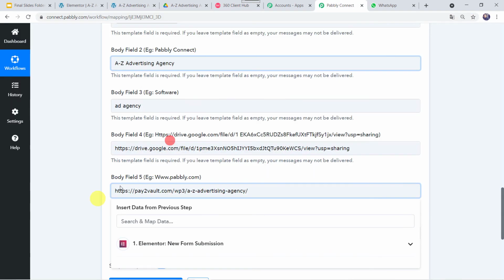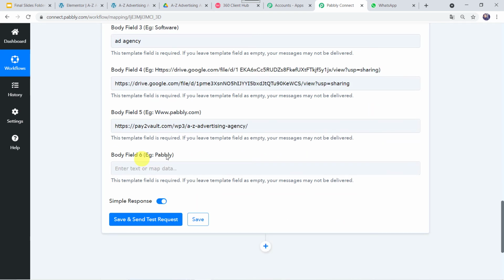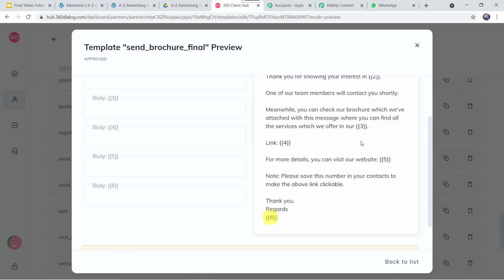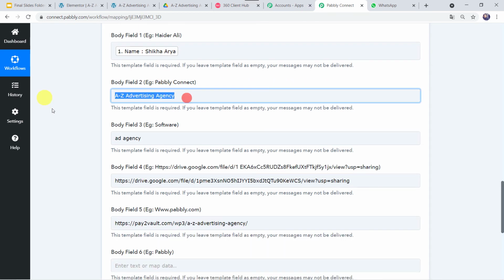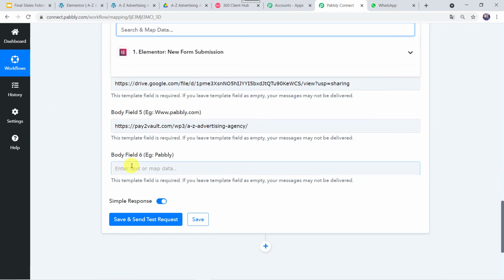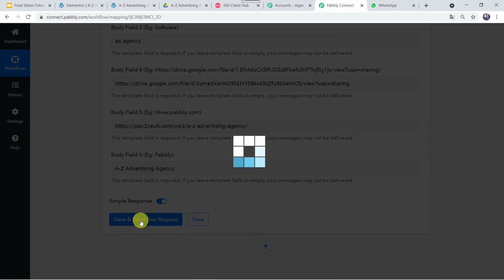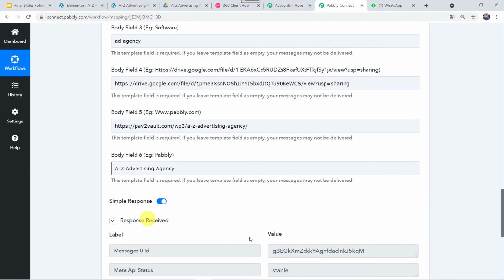Okay. Now body field 6, the example is again given, Pabbly. And here in our template also, thank you, regards, and here again the ad agency name is going to reflect. So again I'll simply copy this ad agency name from here and I will be typing it over here. Okay, A to Z advertising agency. Now let's click on save and send test request. Okay, and now here we can see the responses received over here.